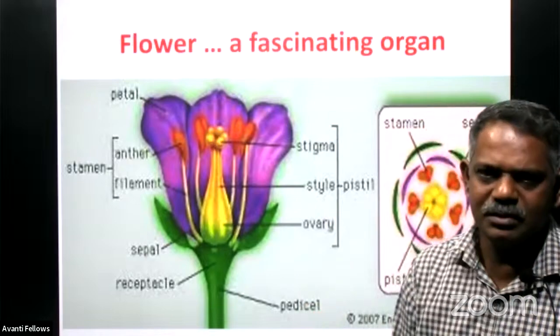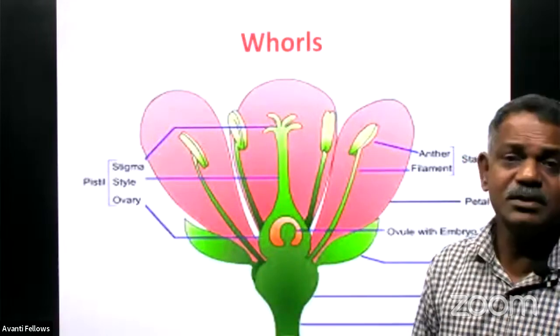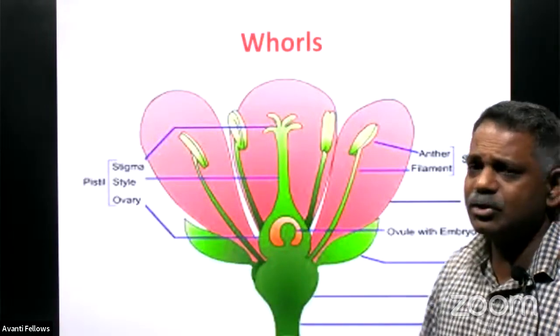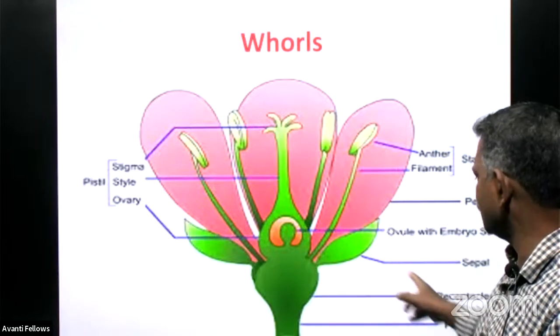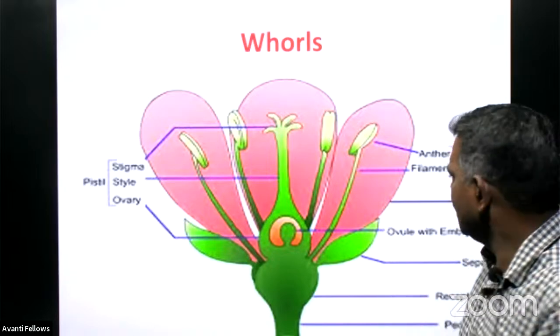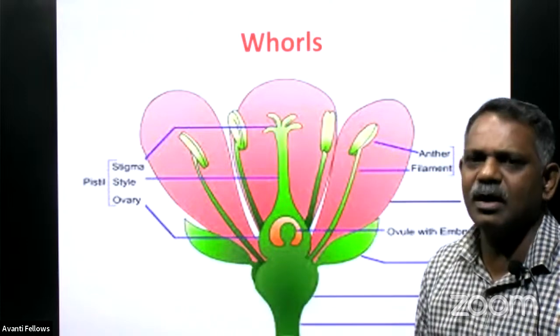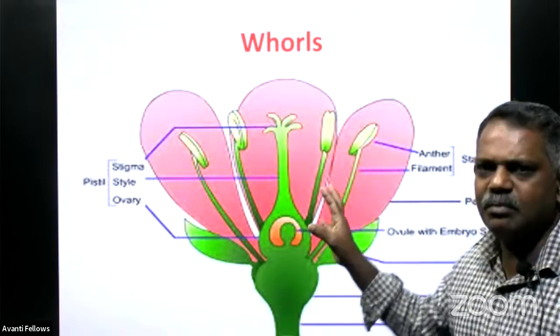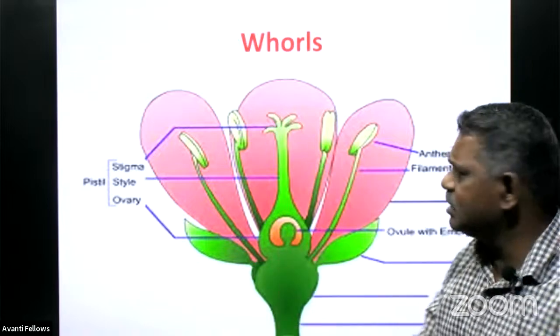The ovules. So we will see more detail about the different whorls of the flower. You get the picture here. You can see all the four whorls. The outermost whorl is made with the sepal, and it's called as what? The calyx. And the next whorl is made with the petal, and it is called as what? The corolla. And it's the most attracting part of a flower. And the innermost whorls are reproductive whorls only.